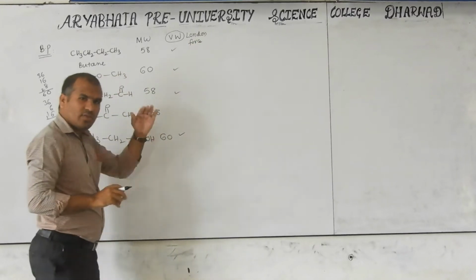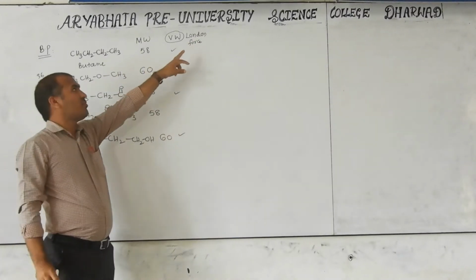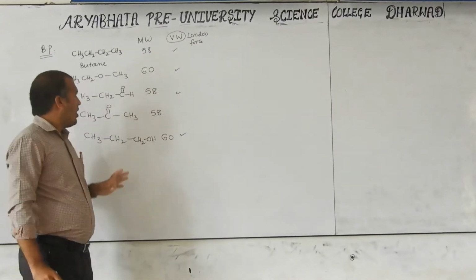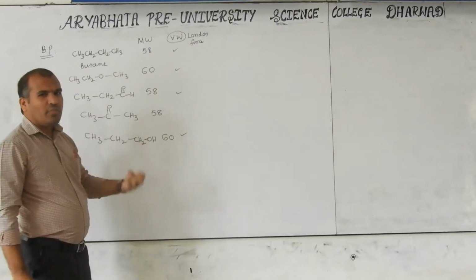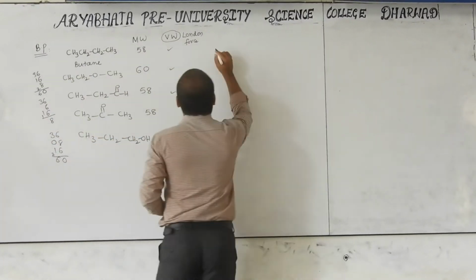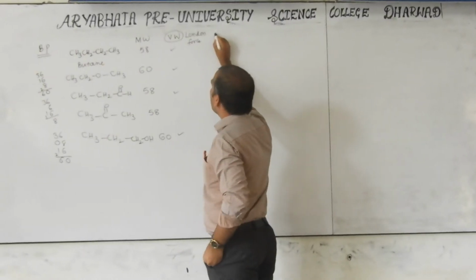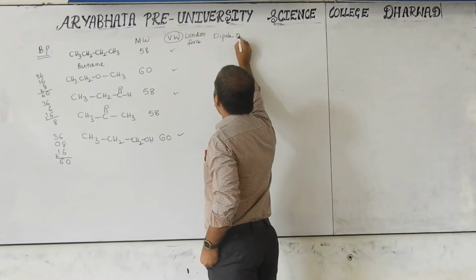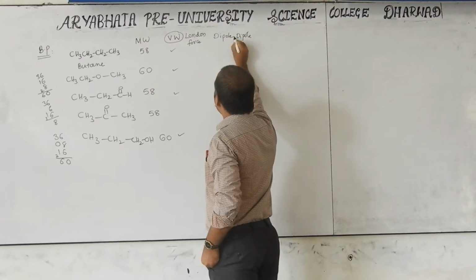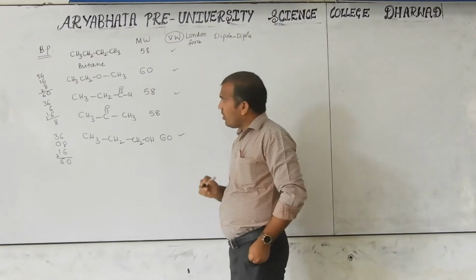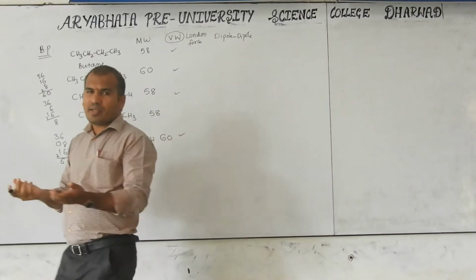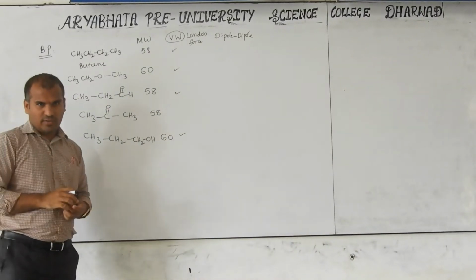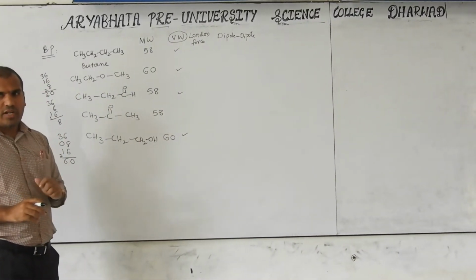Okay? In van der Waals, there are so many forces, and the weakest force is London force. Now, with this we cannot immediately judge. Then which one can we go for? Dipole force. Dipole means what? It is nothing but the dipole moment. You have to check whether it has polarity or not.